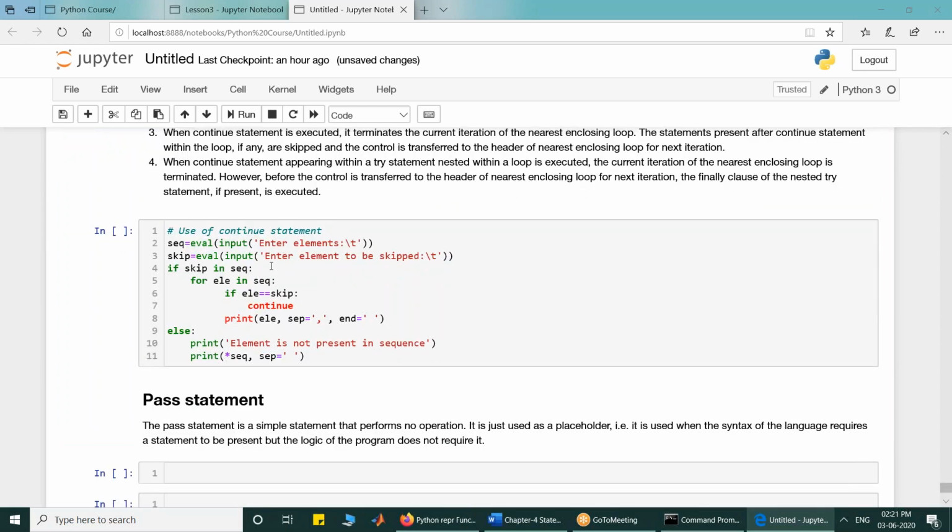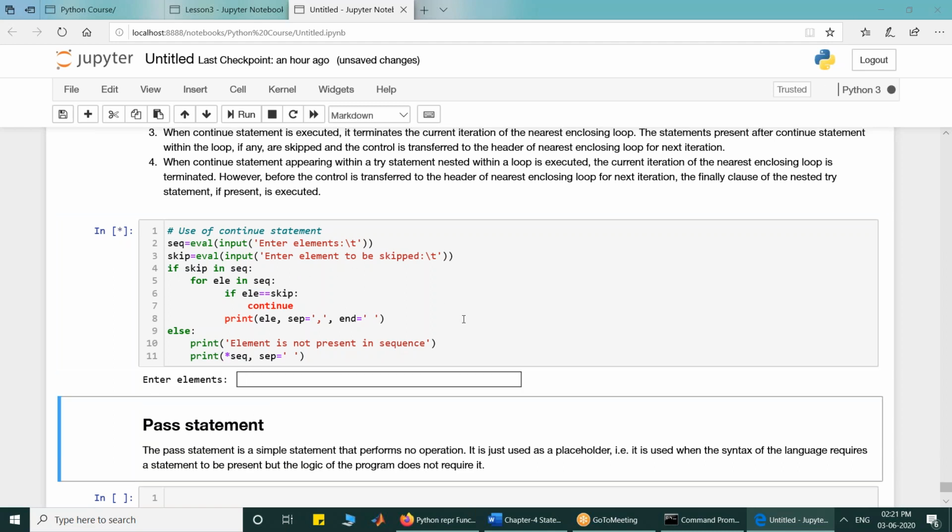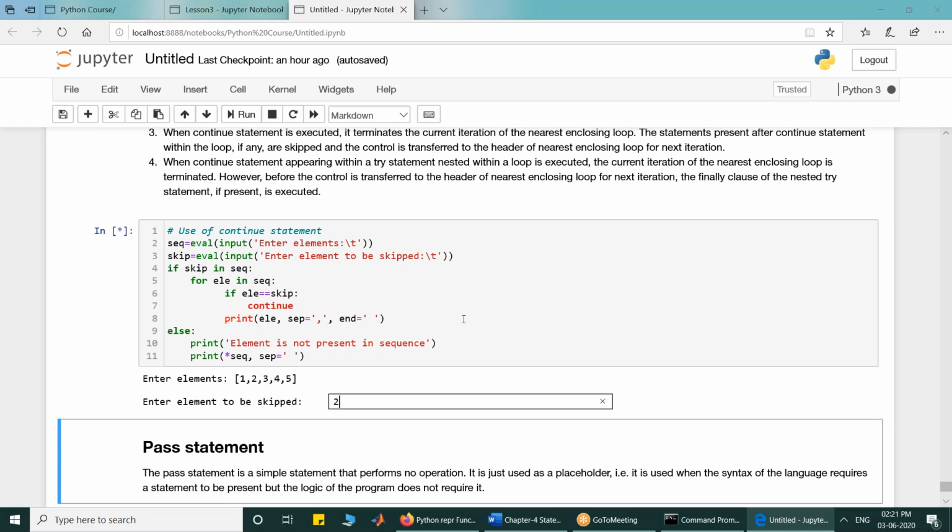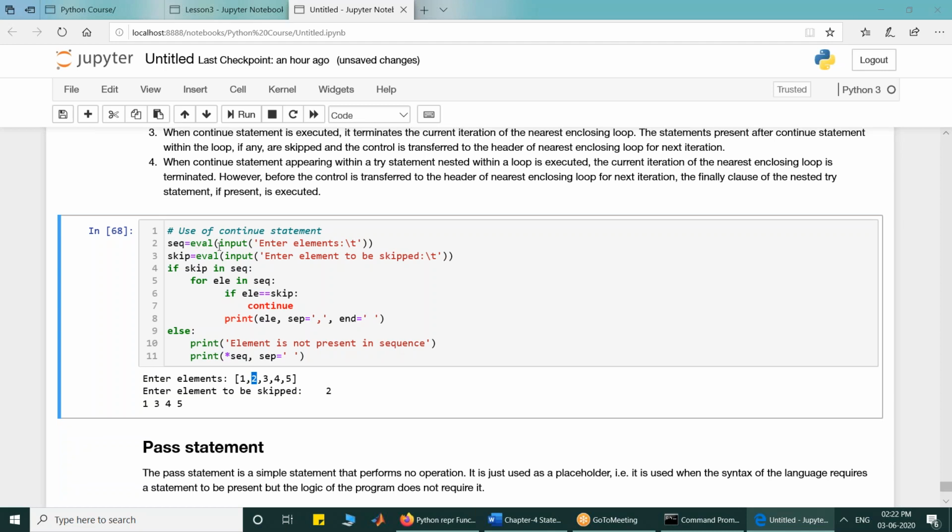So the continue statement is used to terminate the current iteration of the loop. If you use this, I enter the elements, like I entered 1, 2, 3, 4, 5, and it asked me to enter the element to be skipped. Say I entered 2, and then it will print 1, 3, 4, and 5. So 2 is skipped.